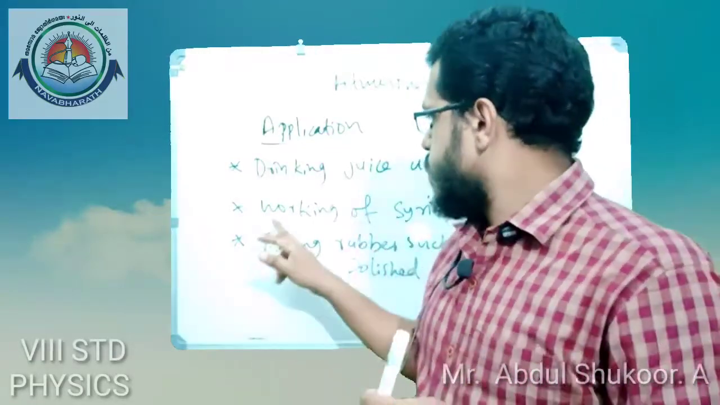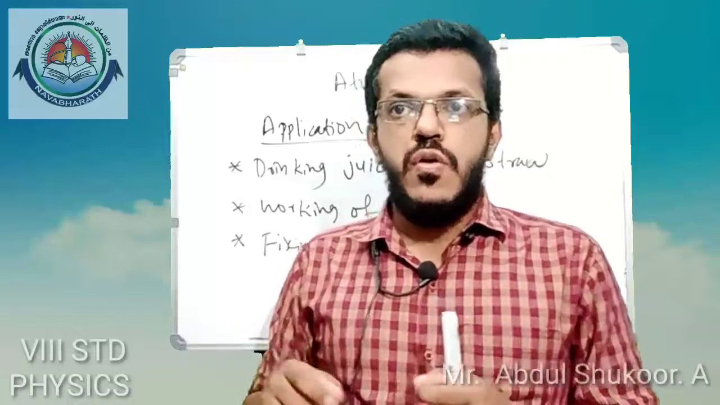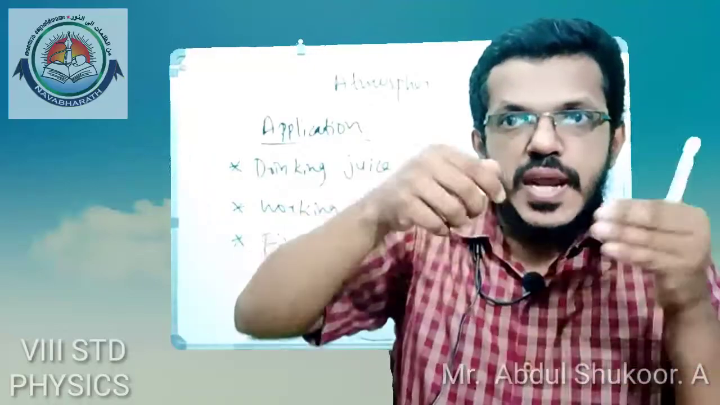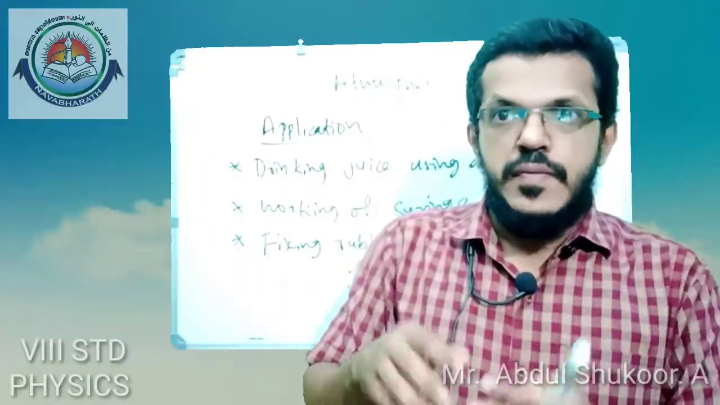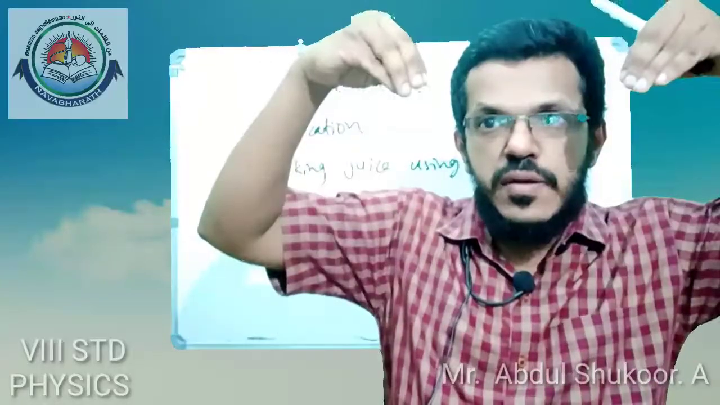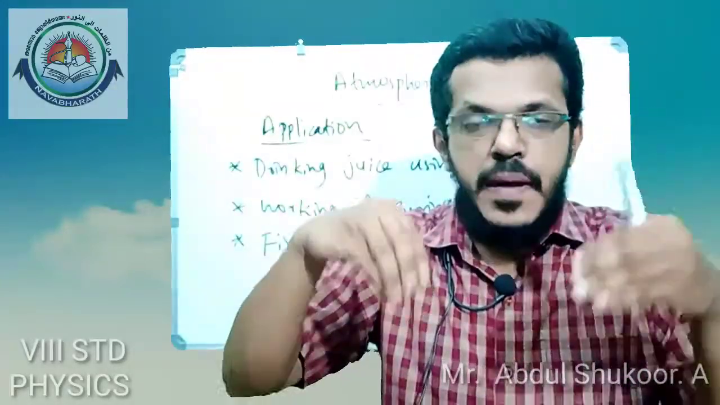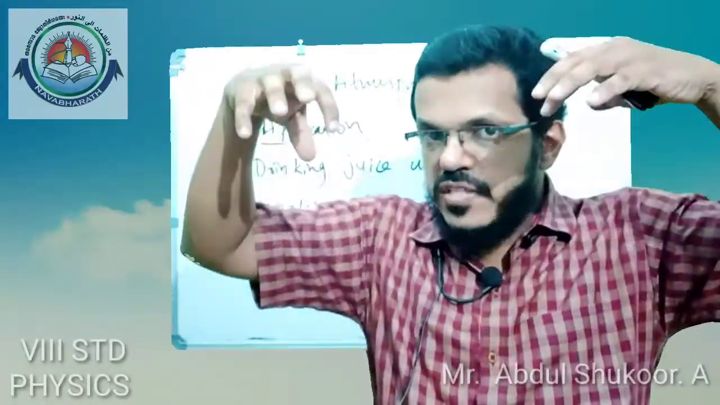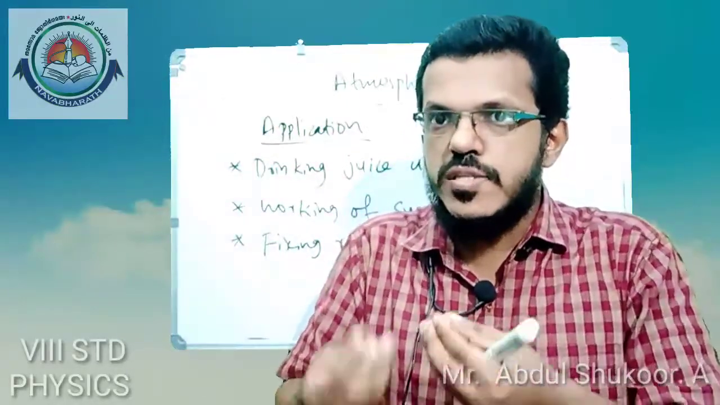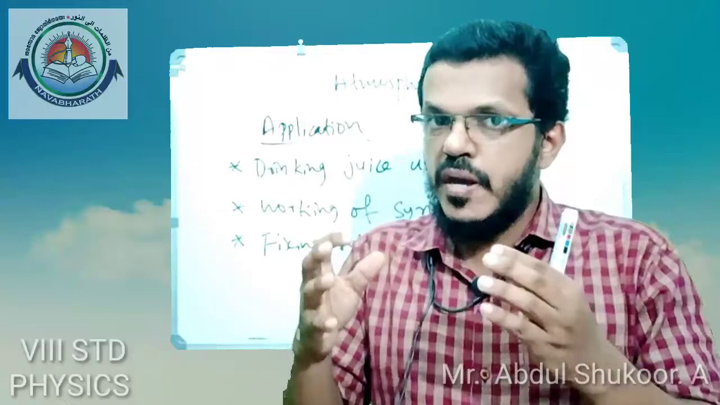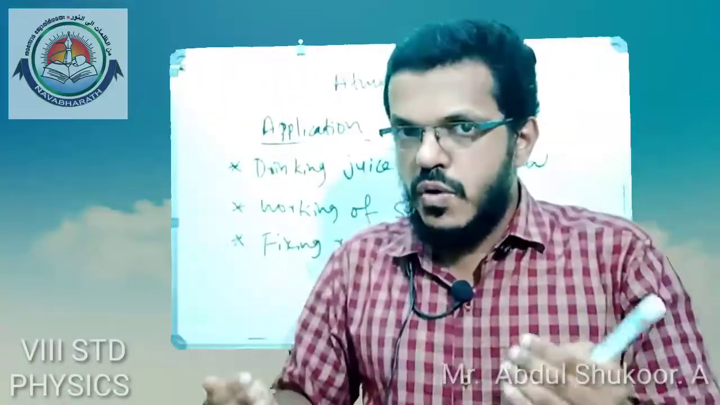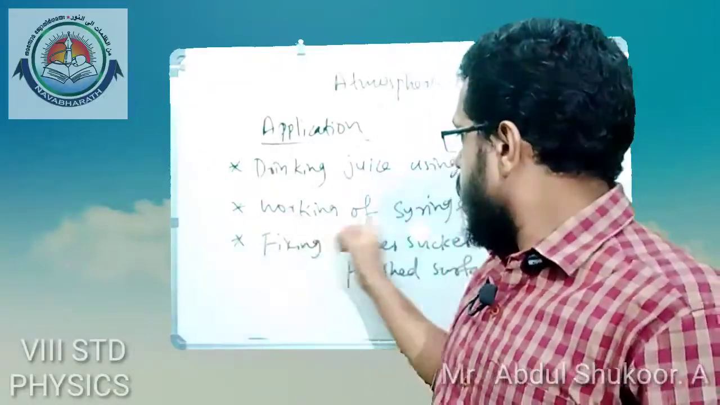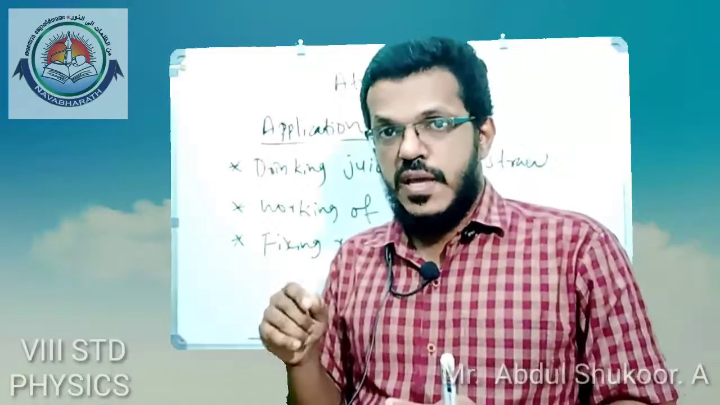Second is the working of a syringe. When we dip a syringe into a liquid and pull its piston, the pressure inside the syringe is reduced. Then the atmospheric pressure acting on the surface of the liquid is more than the pressure inside the syringe. The atmospheric pressure pushes the liquid into the syringe very easily. The liquid moves from higher atmospheric pressure to lower pressure inside the syringe. That is the working of a syringe. Here the application of pressure is done.